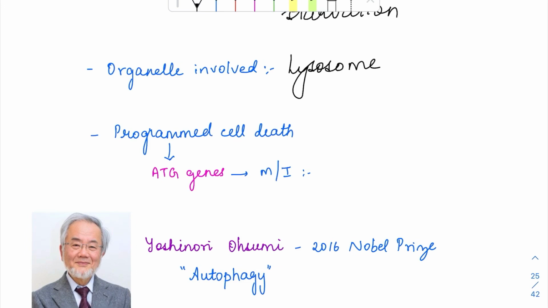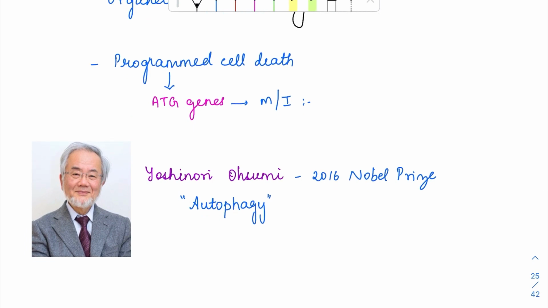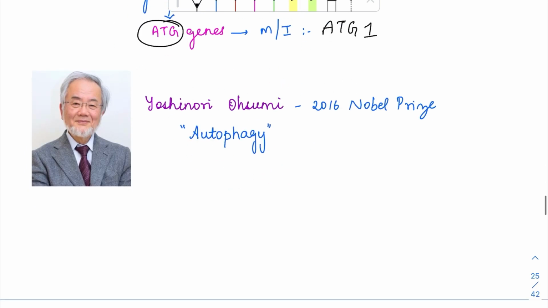This is also a programmed cell death because it is regulated by certain genes called ATG genes. ATG stands for autophagy. So, ATG genes regulate them. So, it is a programmed cell death. The most important autophagy gene will be the ATG1 gene. 1 for first. So, the ATG1 gene is the most important one.